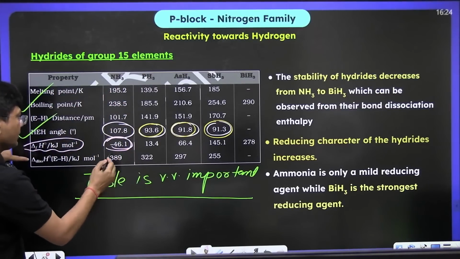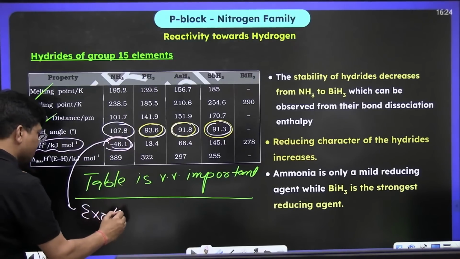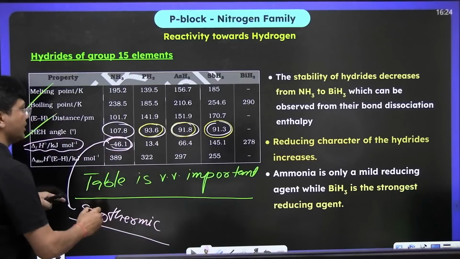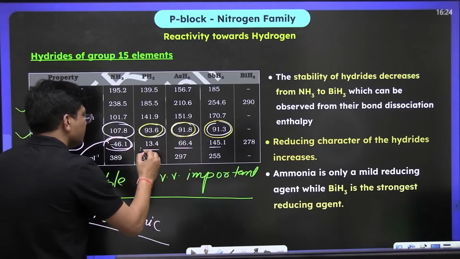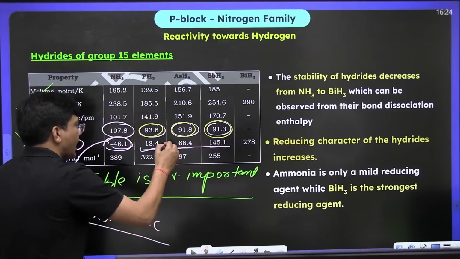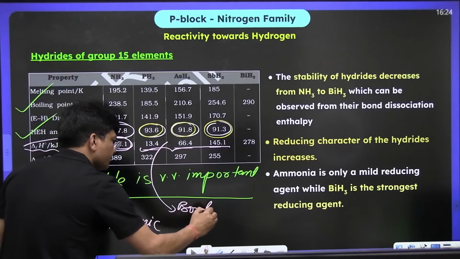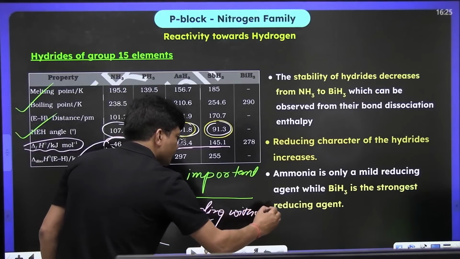This is exothermic because hybridization has taken place, but in the rest of the cases this is positive, and this positive indicates bonding without hybridization. Have you ever gone through it?